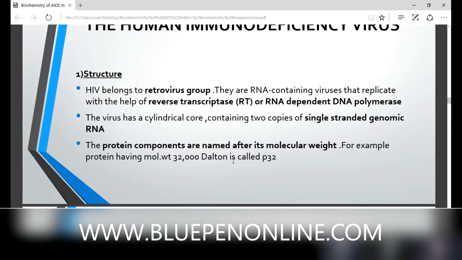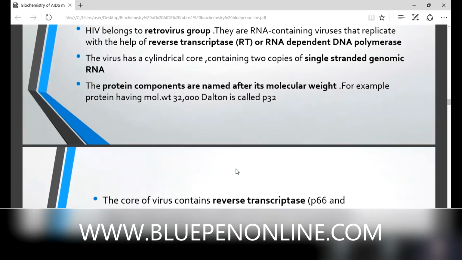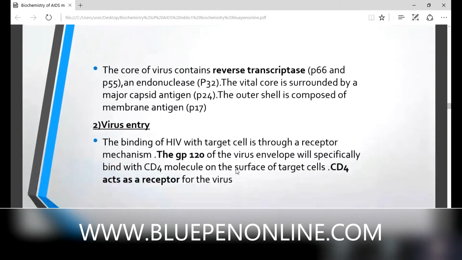Many protein components are also there in this viral structure. 2 copies of single-stranded genomic RNA are there. Then the core of the virus contains one enzyme. It needs one because the genetic material is RNA, so reverse transcription is required. So we need reverse transcriptase, RT. An endonuclease is there. The viral core is surrounded by major capsid antigen, and the outer shell is composed of membrane antigen.